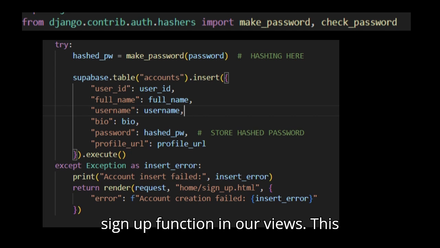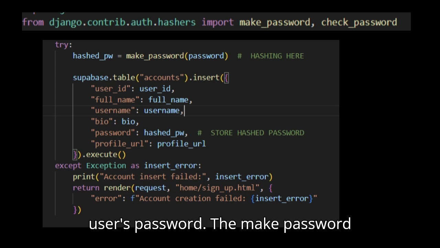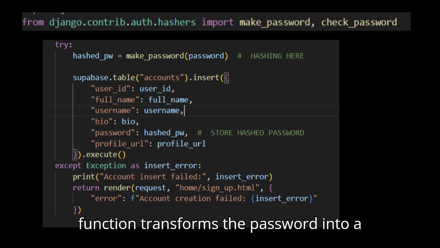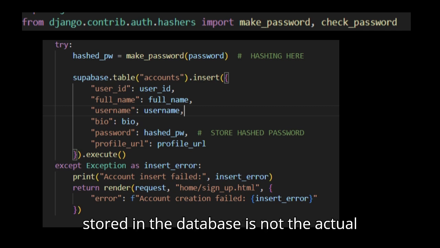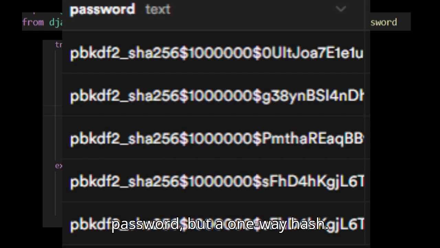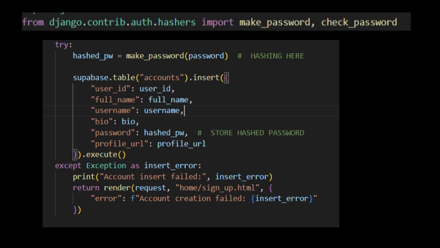Now we have this sign up function in our views. This logic is responsible for protecting the user's password. The make_password function transforms the password into a secure hashed version. So what's stored in the database is not the actual password, but a one-way hash. Even if someone steals the database, they cannot reverse the hash to get the original password.